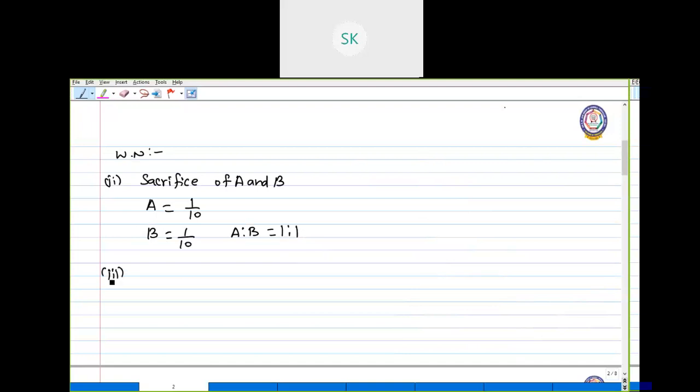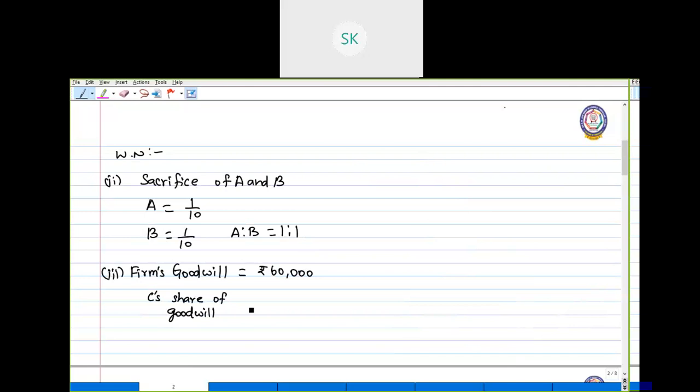And now the total value of the firm's goodwill is given as rupees 60,000. So firm's goodwill is rupees 60,000. C is admitted for 1/5 share, isn't it?